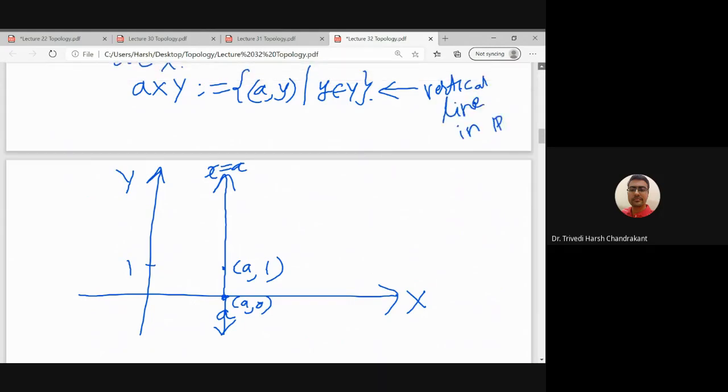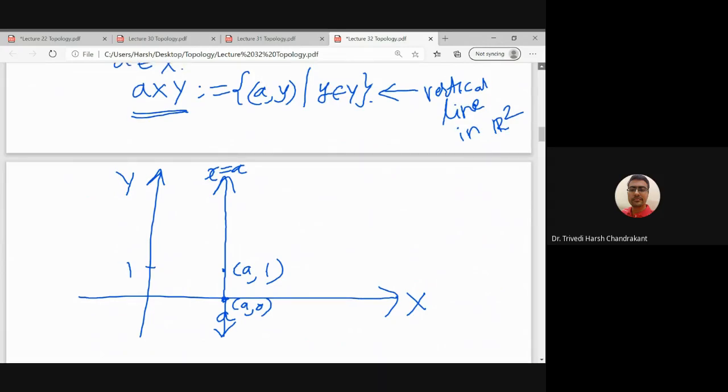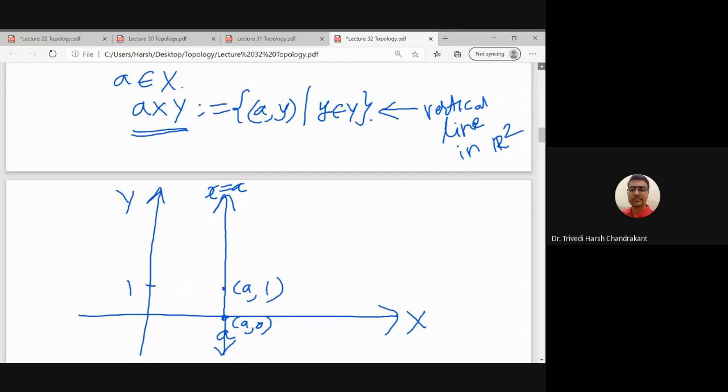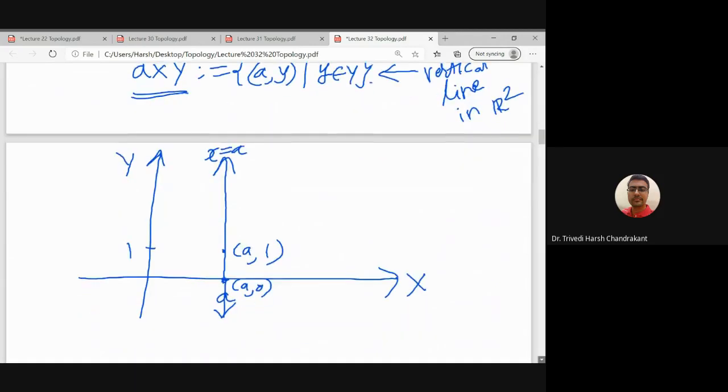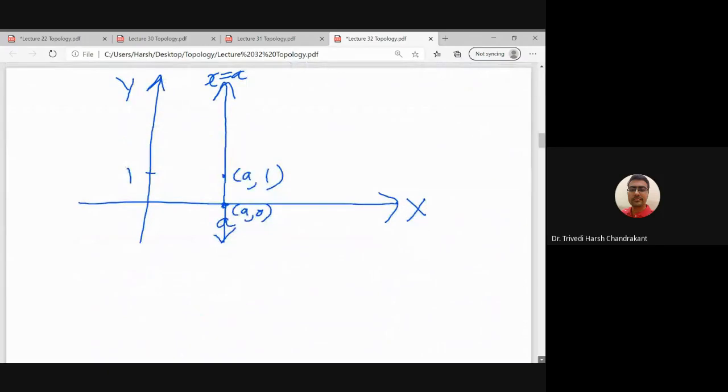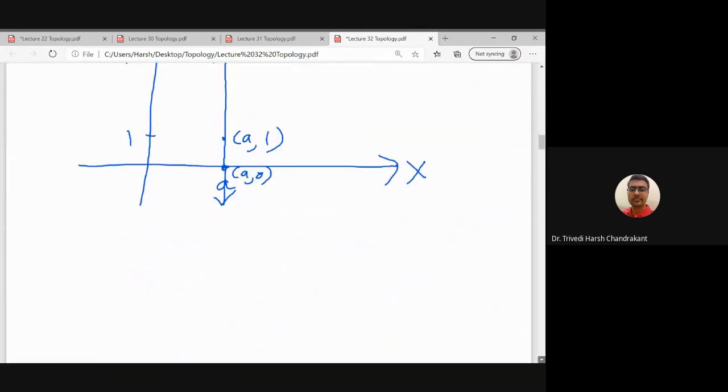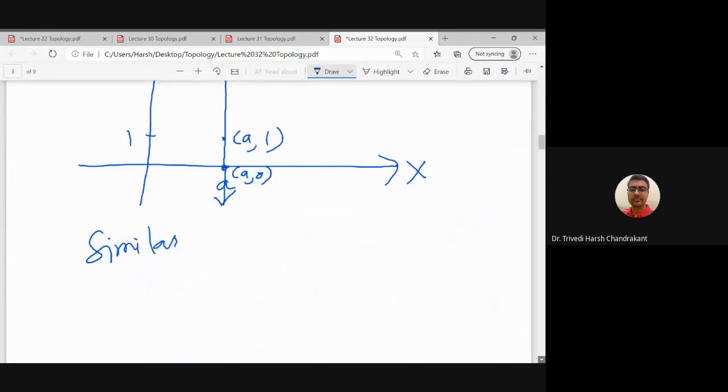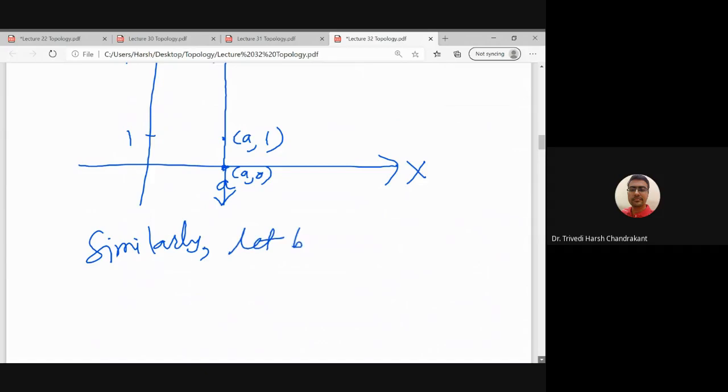So this is a kind of analog of the vertical line in R2. Of course, we are not in R2 here, because we are taking a subset of X cross Y where X and Y are arbitrary topological spaces. Therefore, we have defined this general set. Similarly, we can define the horizontal line also. The analog of the horizontal line is to fix any element of Y now.